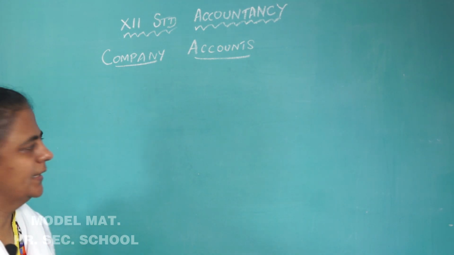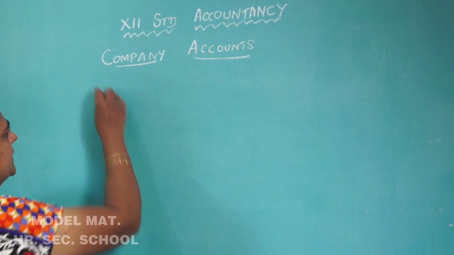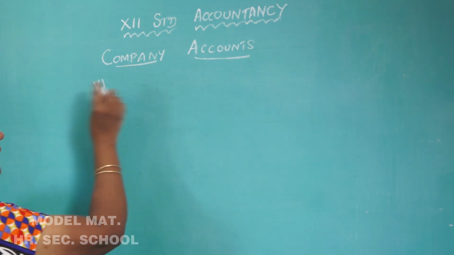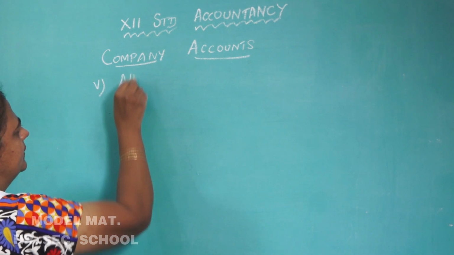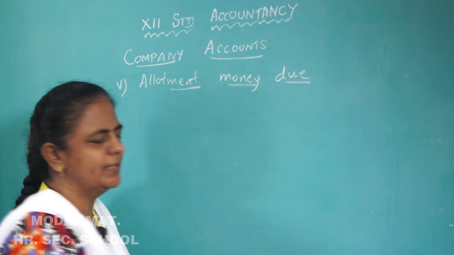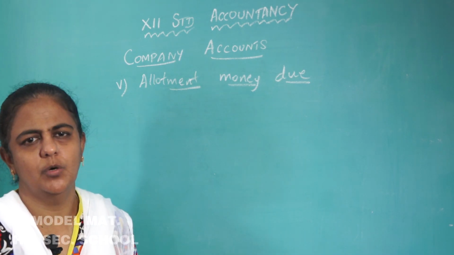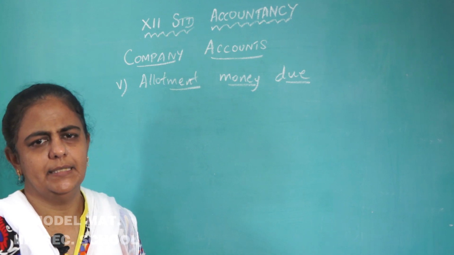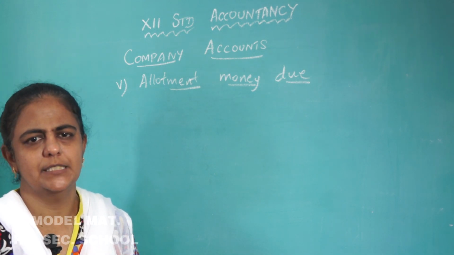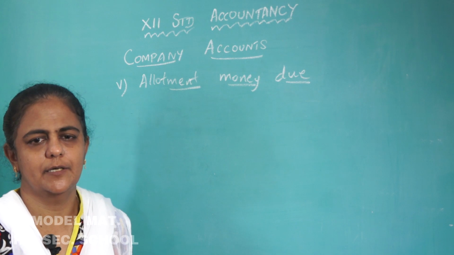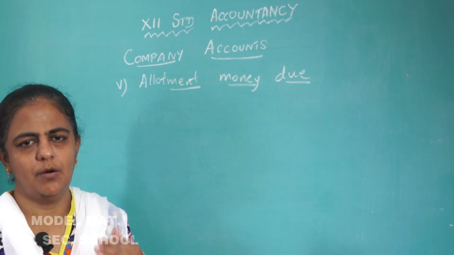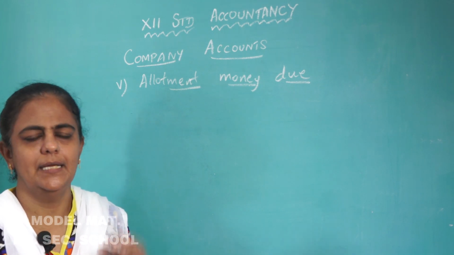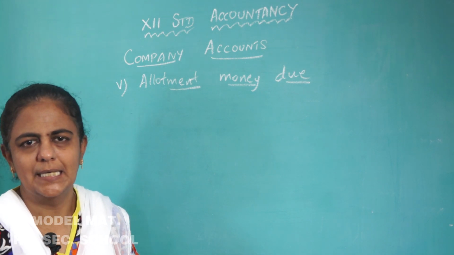So totally we have seen 4 entries. Next is the 5th entry. The 5th entry is allotment money now. After receiving the application money, what will the directors do? They will send the allotment letter. Whoever is allotted the shares, they will send the allotment letter to the shareholders. Once the shareholder receives the allotment letter, they become the owners of the company.